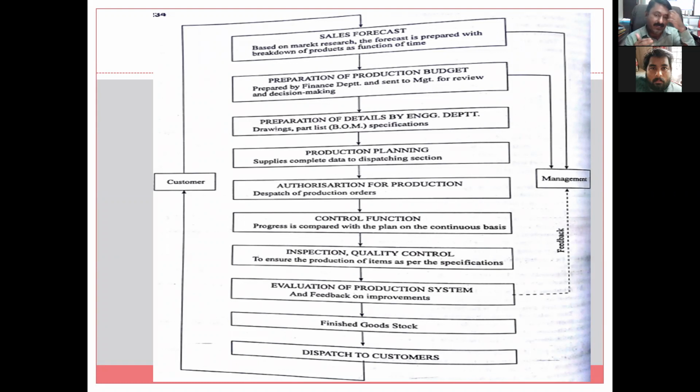So this second stage is the preparation of production budget, and management will approve the production budget. Now the next stage: forecast is ready, budget is approved. What are the things required now? What is the stage for manufacturing? Very first, preparation of details by the engineering department. Very important. So drawings, then part list, that is BOM, bill of materials, and specifications.